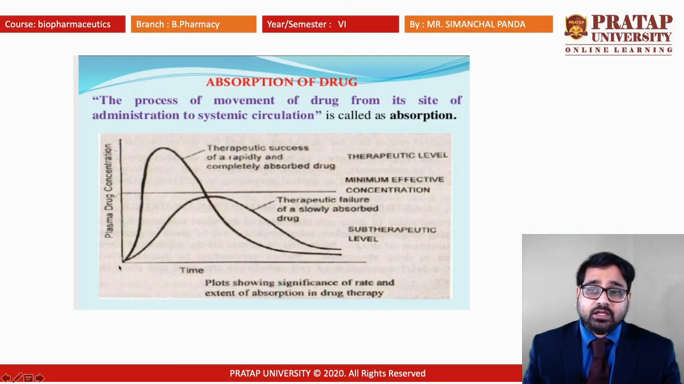Again, if the drug crosses the maximum safety concentration, above the therapeutic level, the drug will start to give the toxic effect or side effect. So any drug you take has to remain between the MEC, the minimum effective concentration, and the maximum safety concentration. This is known as the therapeutic level. This is the therapeutic success of a rapidly, completely absorbed drug.